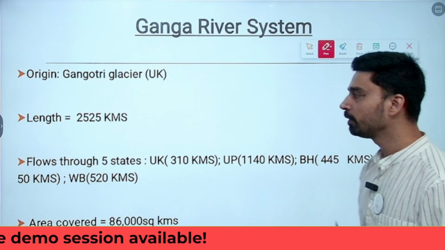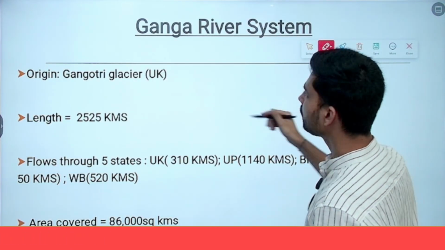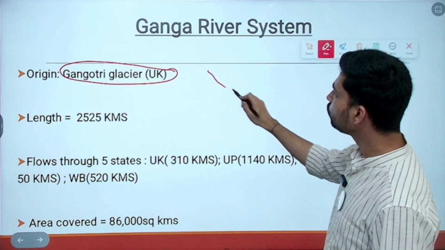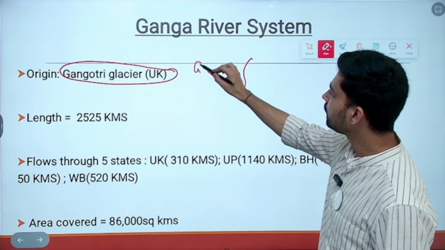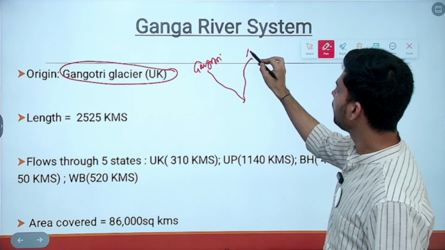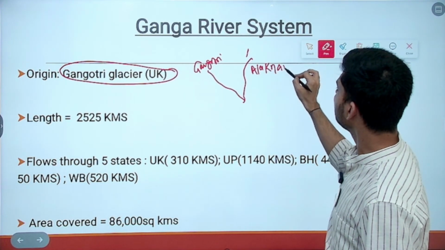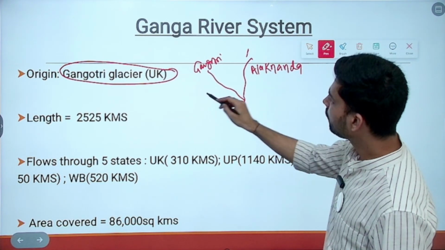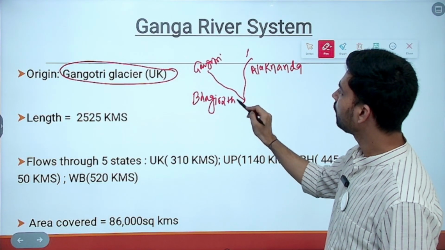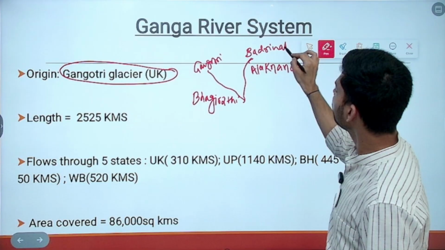Coming to the next river system, which is also the longest river of India, and that is the Ganga river. Ganga originates from a place called Gangotri glacier. Basically, it is made up of two streams. From Gangotri, the river that originates is called Bhagirathi. And then near Badrinath, you have the origin of river Alaknanda.